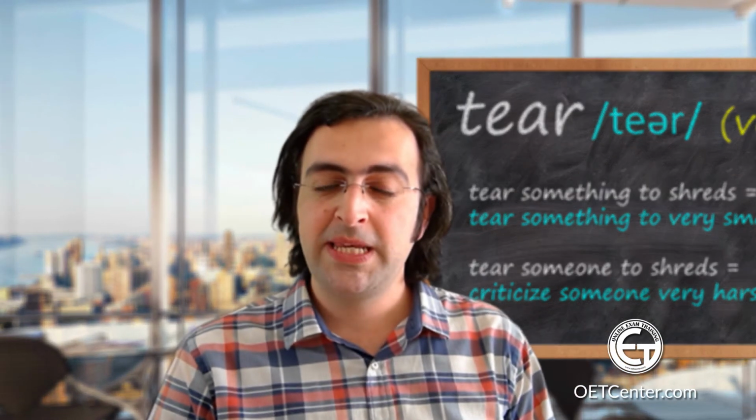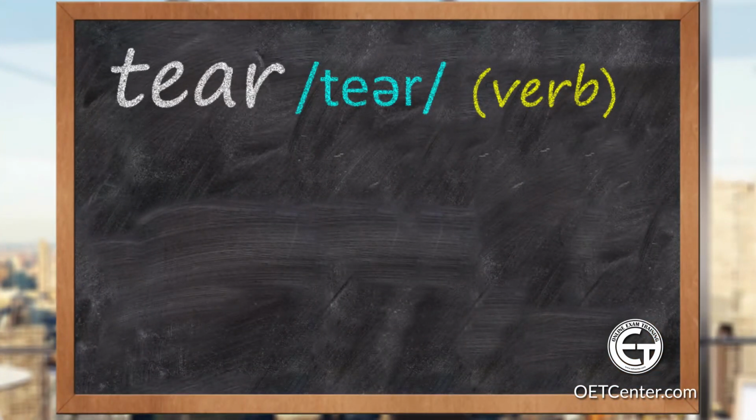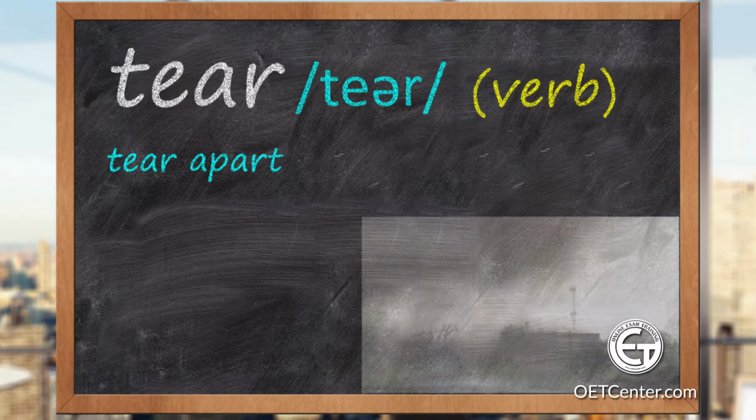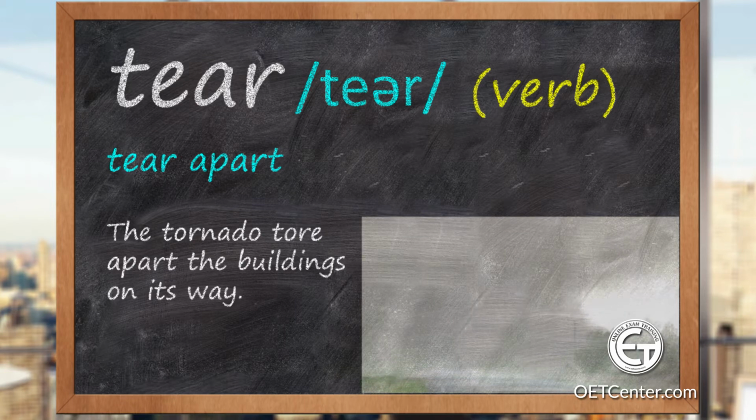Alright, those were the meanings of tear. But tear can also be used in phrasal verbs with different meanings. Actually, in lots of phrasal verbs. Now let's take a look at the most common phrasal verbs with tear, and of course with some examples. Now the first phrasal verb is tear apart. It means to break something into small pieces, especially if it's done violently. For example, the tornado tore apart the buildings on its way.